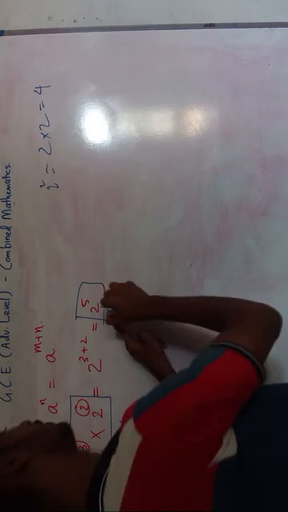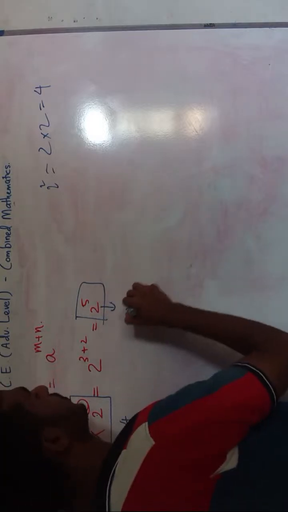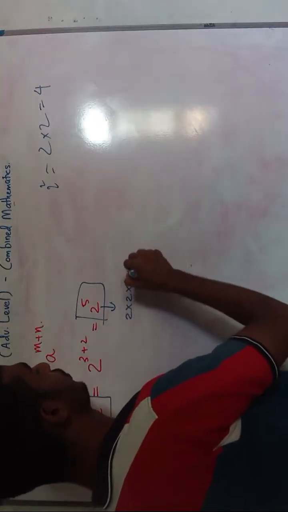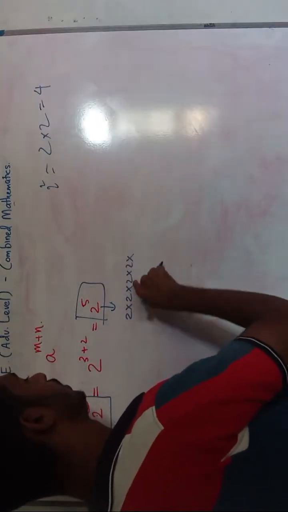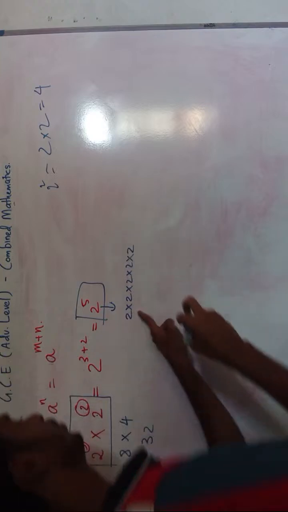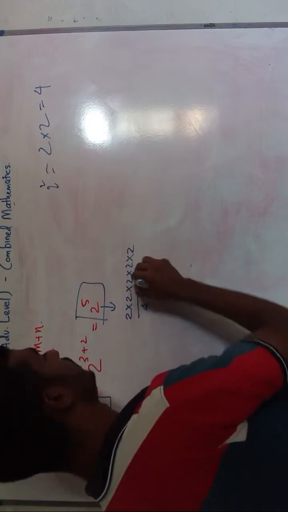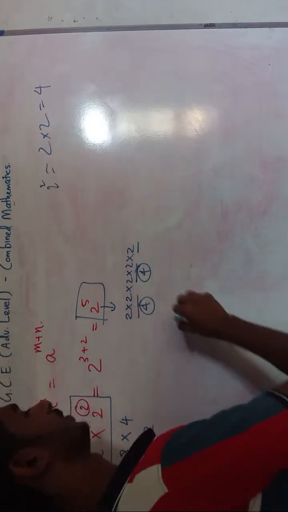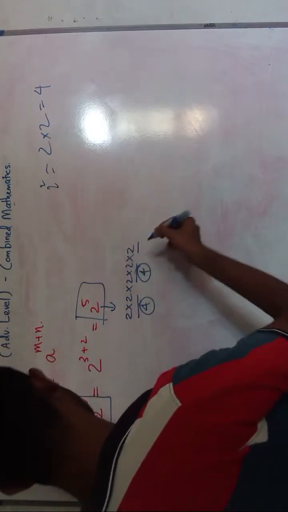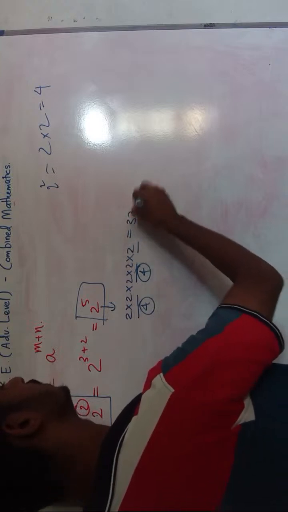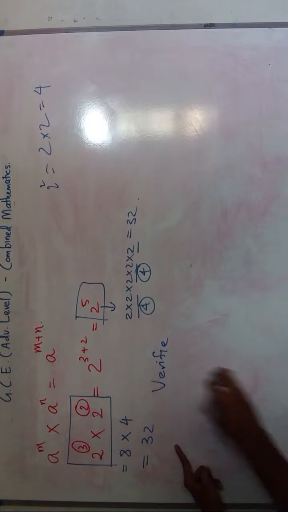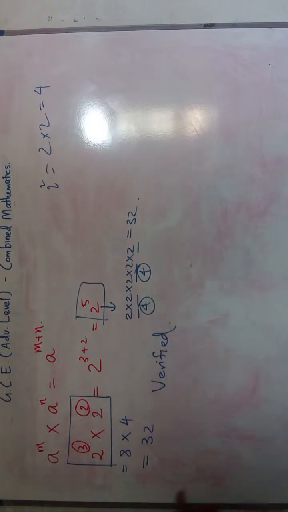Now look at this one. 2 is multiplied 5 times. So 2 into 2 into 2 into 2 into 2, 1, 2, 3, 4, 5. So 2 into 2 is 4. This is also 4. This is 2. Now 4 times 4, 16. 16 times 2 is also equal to 32. So verified. This theorem is valid. Then we will look at the second theorem that we have.